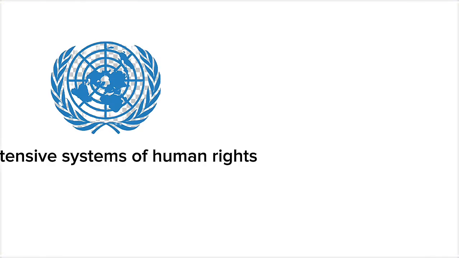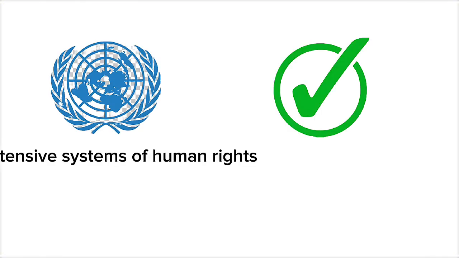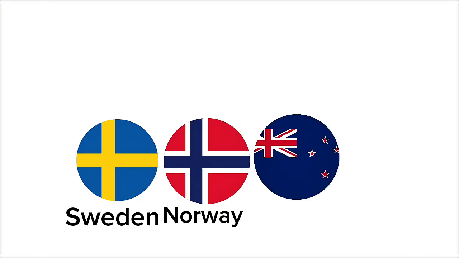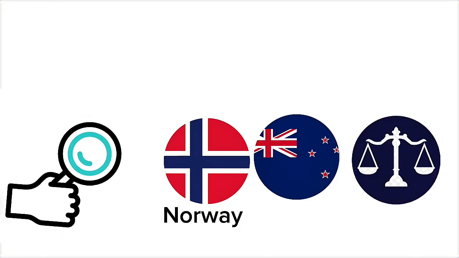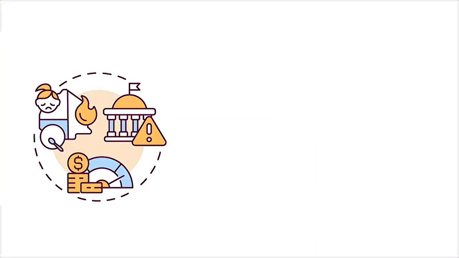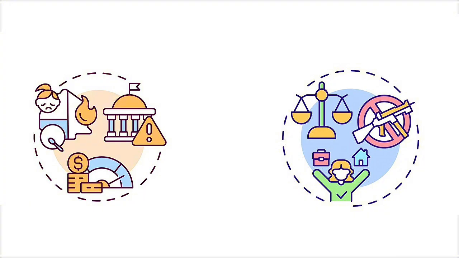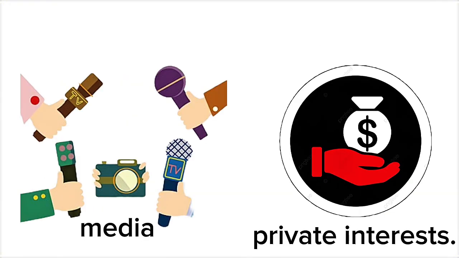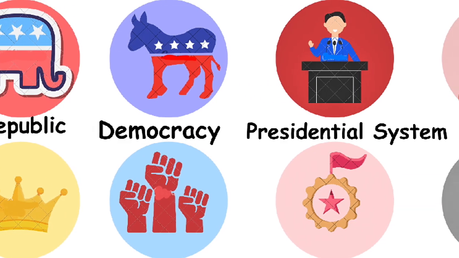It is considered one of the most extensive systems of human rights, and is successfully applied in countries such as Sweden, Norway, and New Zealand, where there is transparency and political accountability. Despite its advantages, democracy may suffer from poor stability. Governments change and plans are implemented slowly, in addition to the possibility of voter choices being influenced by the media or private interests.